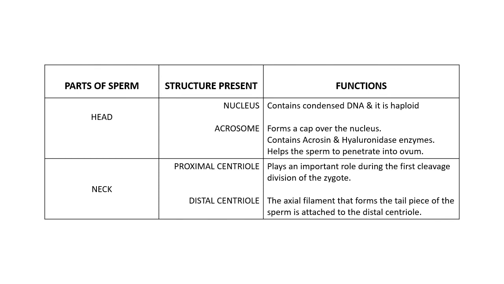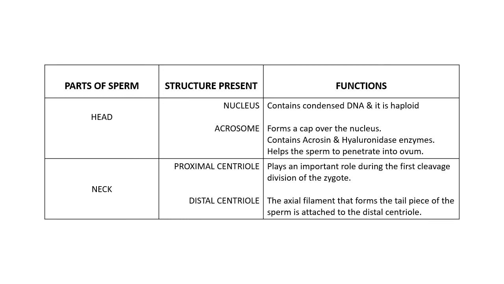Another part, the acrosome, forms a cap-like structure over the nucleus, and it is a modified Golgi complex. This acrosome contains acrosin and hyaluronidase enzymes, which are helpful for the sperm to penetrate into the ovum.